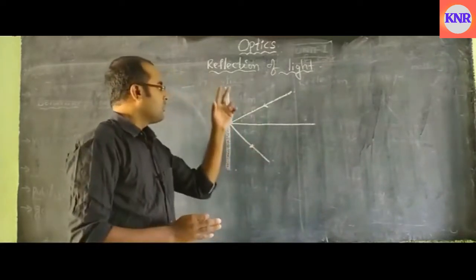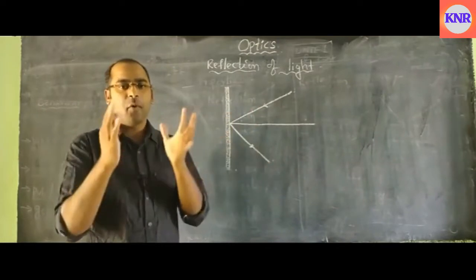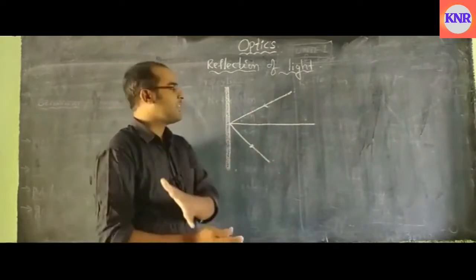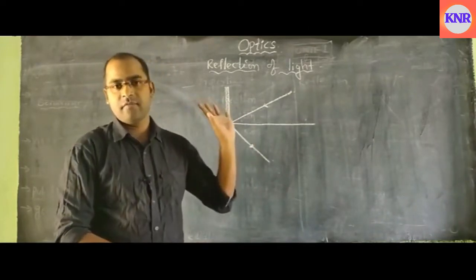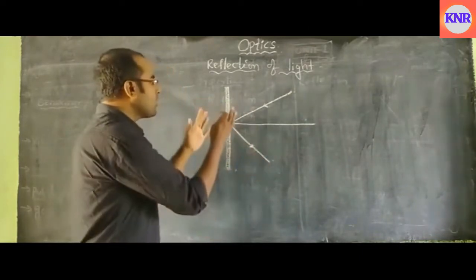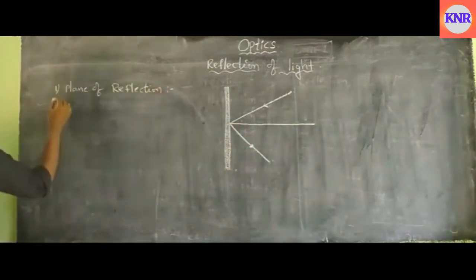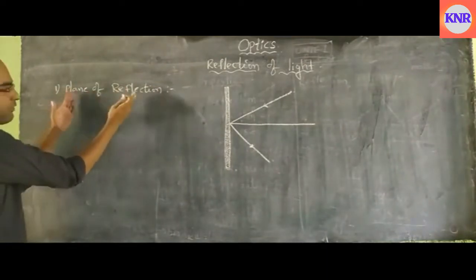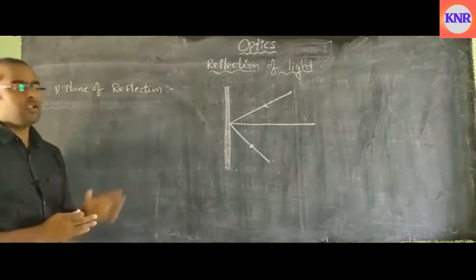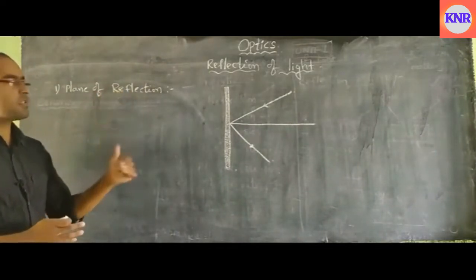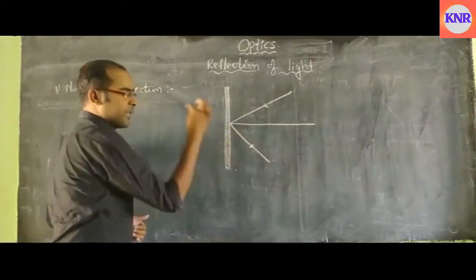Once again, the phenomenon of bouncing back of a light ray when it hits an opaque object is called reflection of light. So what are the terms involved in reflection of light? Plane of reflection. What is the plane of reflection? The plane where the reflection process takes place is called the plane of reflection. In this case it is a plane mirror.